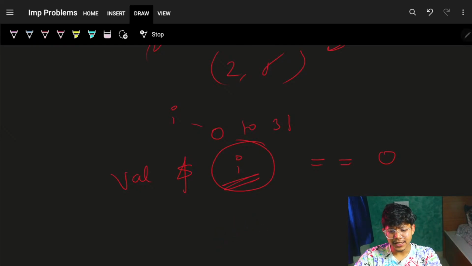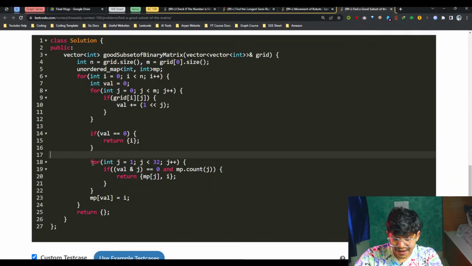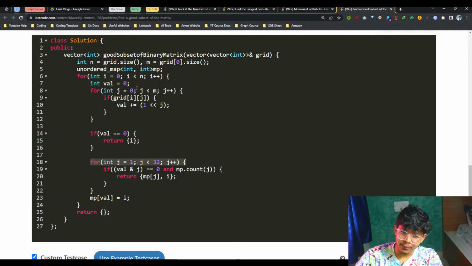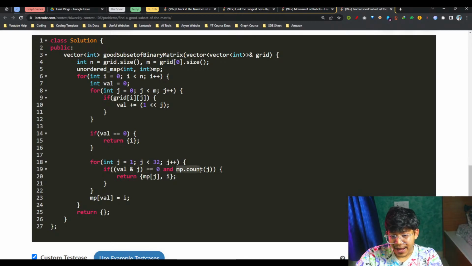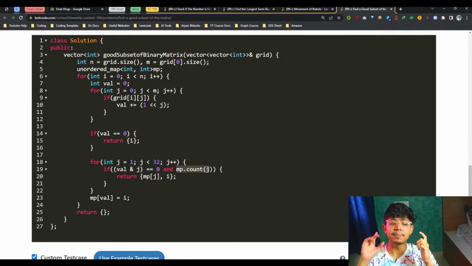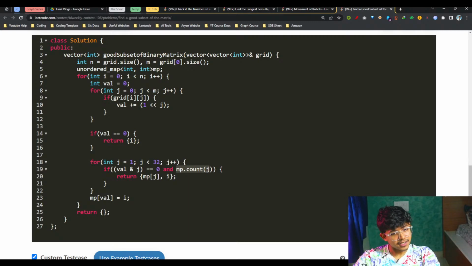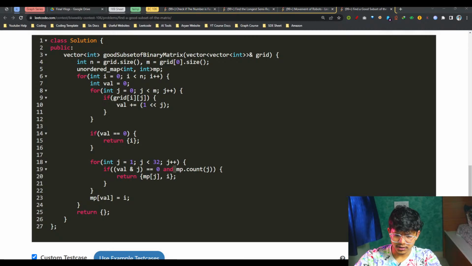Then I'll simply say, okay, I'll go on to every number, which means every j, for this val. For this val, if val AND j is a 0, and also map of j should be present, which means my j is actually present in my map, and my map is showing the location of that particular number.